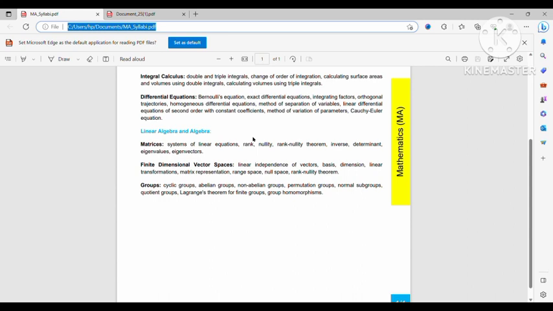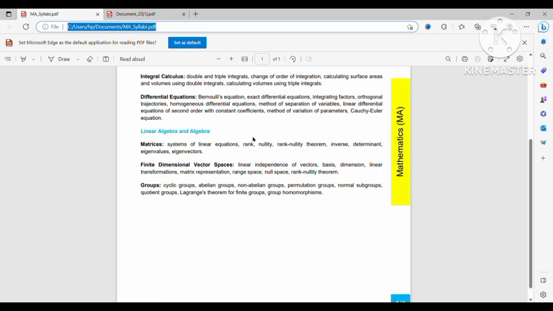And also you have to solve systems of linear equations. This question comes in every exam, every year. You have to know when it has a unique solution, when it has infinite solutions, and when it has no solution, and why this is true. And also the basic properties of matrices, like the determinant, how to find the inverse, everything. So these are the actual things for the linear algebra part.